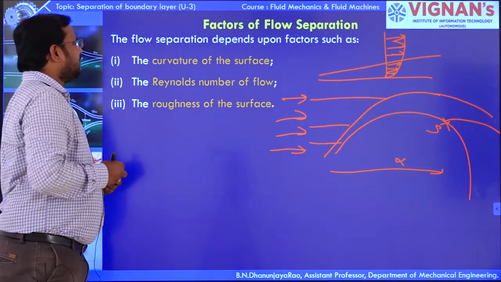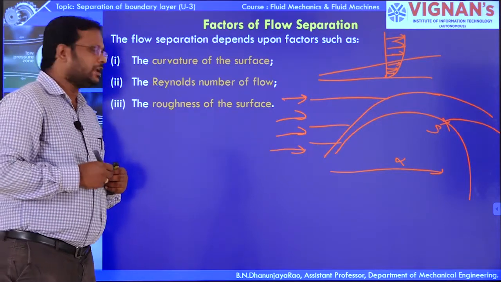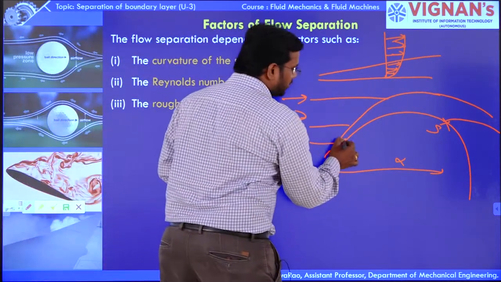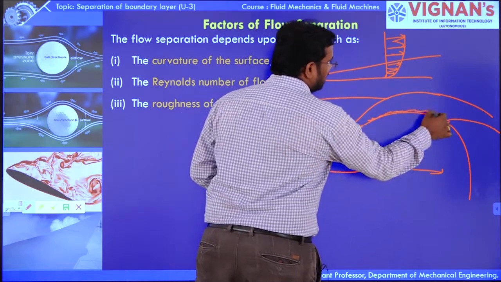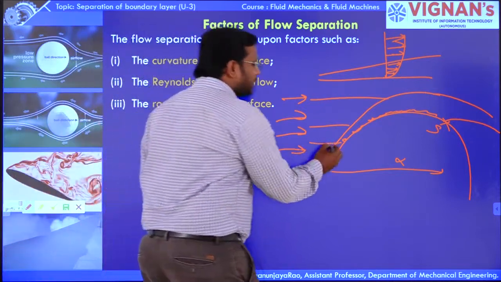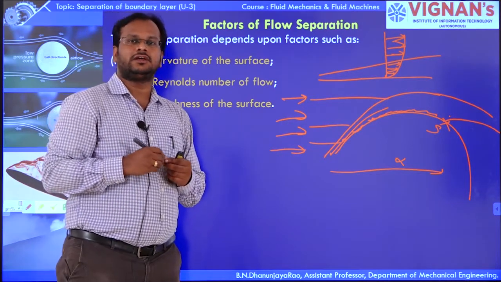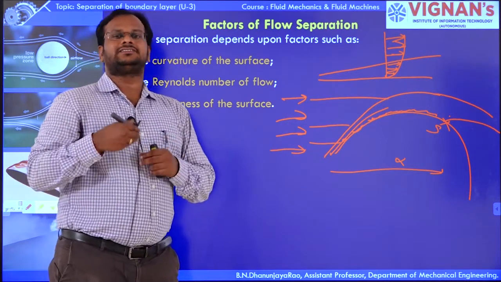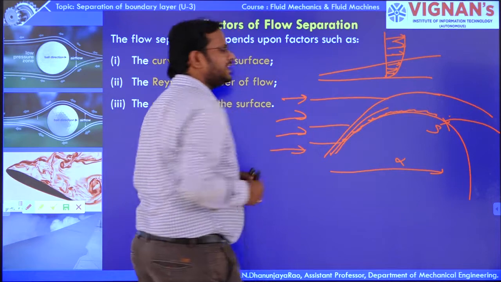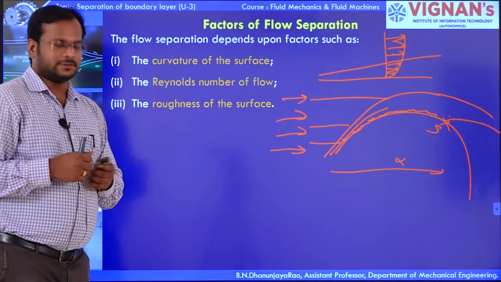The second point is that it depends on the Reynolds number of the particular flow. The third one is roughness of the surface, which will increase the friction. The particles present on the surface are retarded, and will not get accelerated to overcome the friction on the surface. So roughness is also one of the major factors for flow separation.